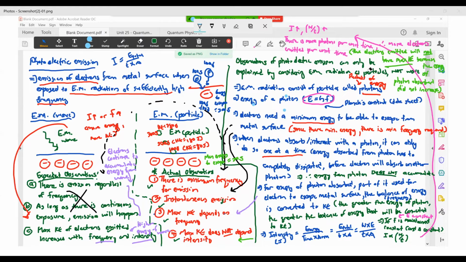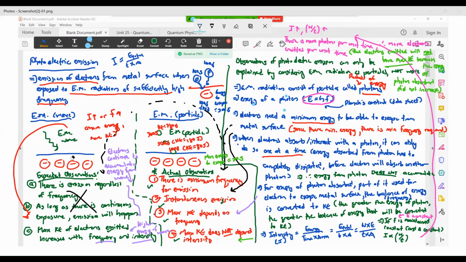What it does cause is more electron emission, that's all. But it doesn't cause the maximum KE of your electrons to be higher, because the energy that your electron got in the first place from the photon did not increase, it did not change. So you don't expect your max KE to be any larger.